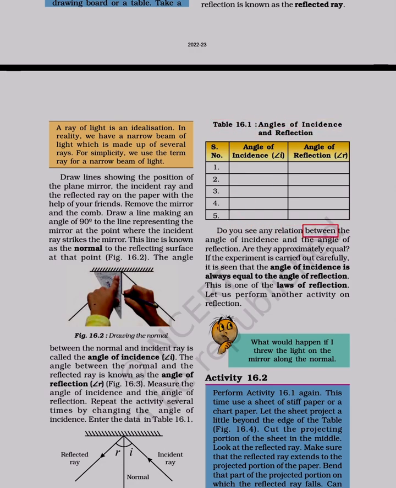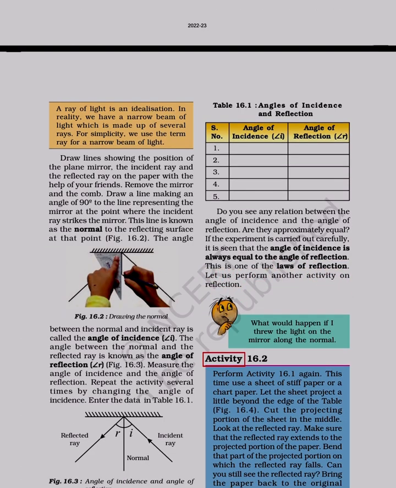Do you see any relation between the angle of incidence and the angle of reflection? Are they approximately equal? If the experiment is carried out carefully, it is seen that the angle of incidence is always equal to the angle of reflection. This is one of the laws of reflection. Let us perform another activity on reflection. Activity 16.2. What would happen if I threw the light on the mirror along the normal?